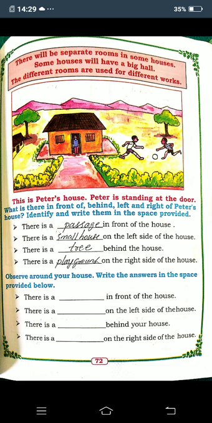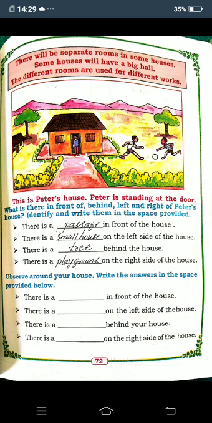In some houses there will be only one kitchen, no children? And some houses will have a big hall, and some houses will have a small hall. The different rooms are used for different work. So we will work in different rooms. Okay children?